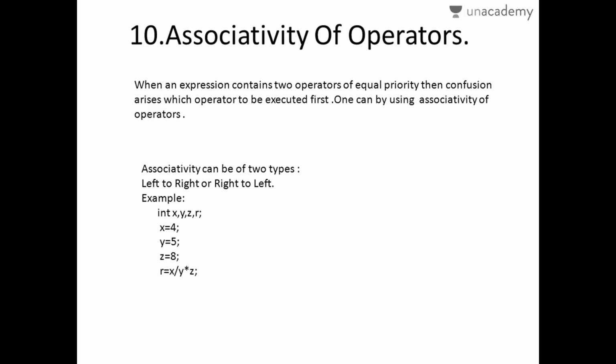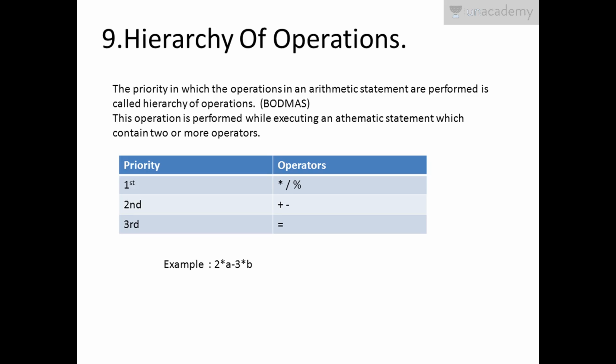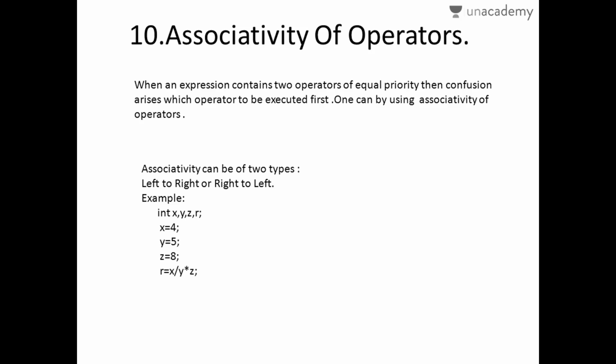Here comes associativity of operators. That means which association you have to give to the operators. If there are two operators, like both multiplications, or one division and one multiplication, the priority for those operations is the same. As I explained in the previous slide in a box, all these priorities are the same. Like here, priority for multiplication and division is same. In this situation, which one to execute first is a confusing thing. In that position, we use associativity of operators to make our work easier.